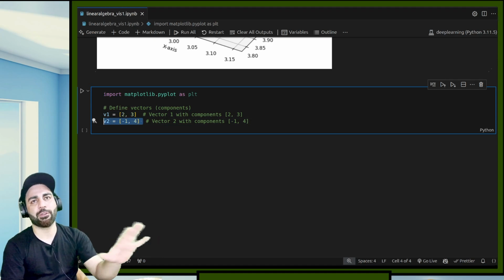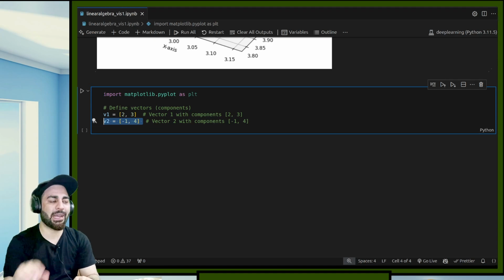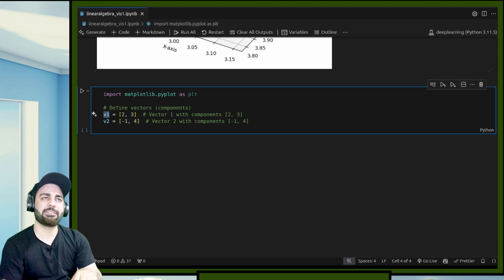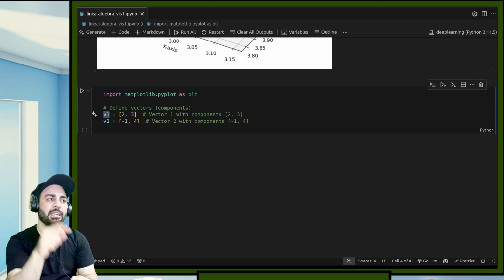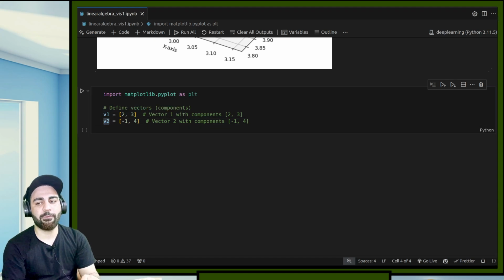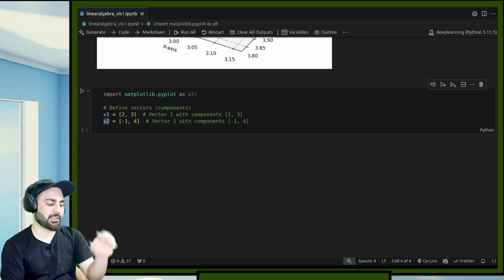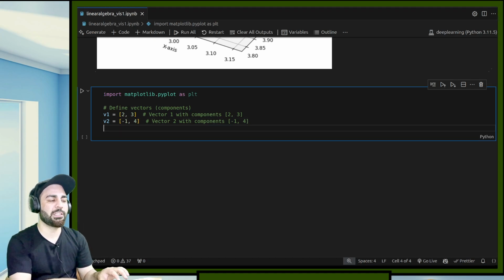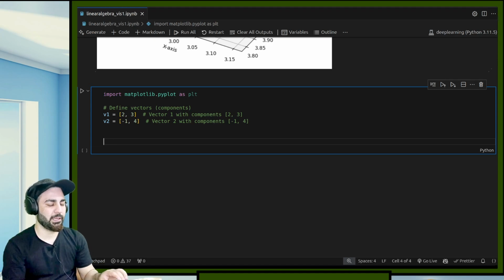So this is from a computer science point of view now. So you saw that we have a point. Actually, this can be thought of as a point. Each vector can be thought of as one point. Or another way of looking at it is you can think of it as a line going from the origin. So 2, 3 is the position of vector 1 or point 1, and vector 2 is minus 1, 4. Now what we want to do is plot them as vectors, as these lines, which usually you will see physics people doing. Okay, so how will they do it?